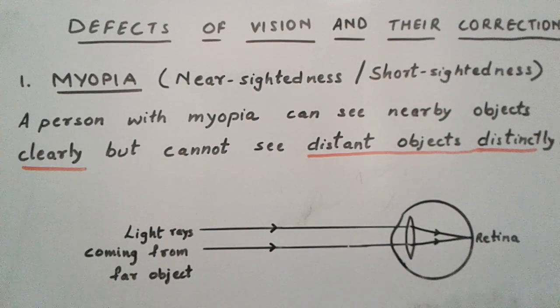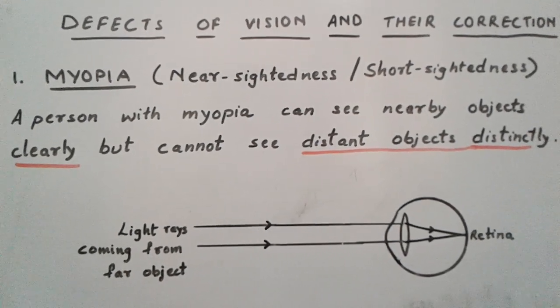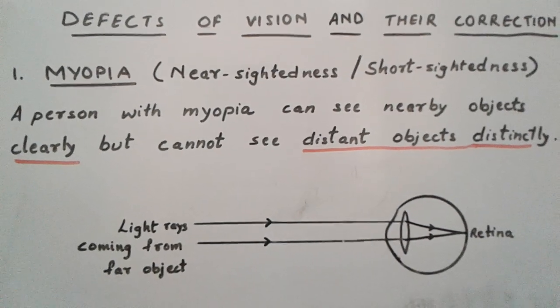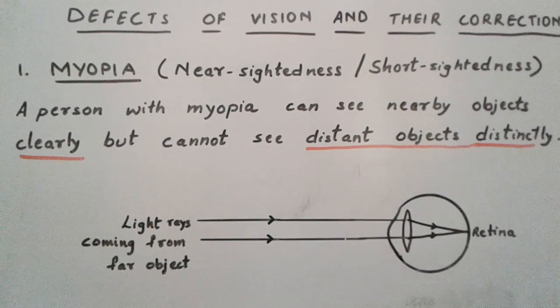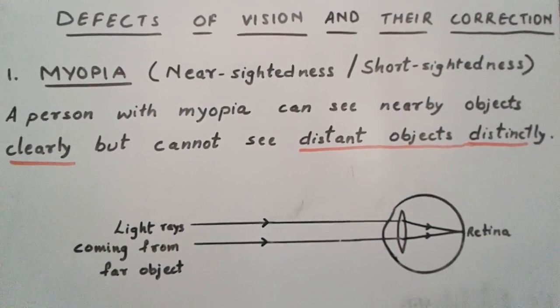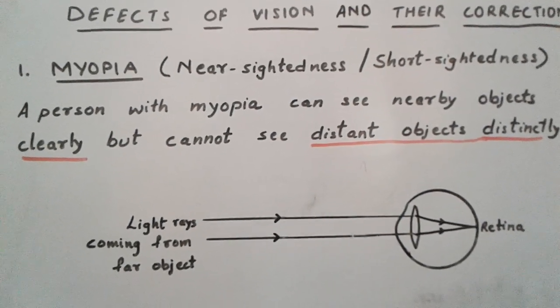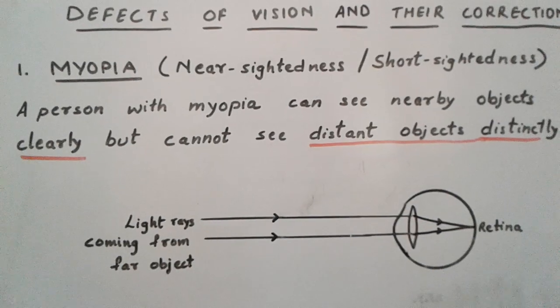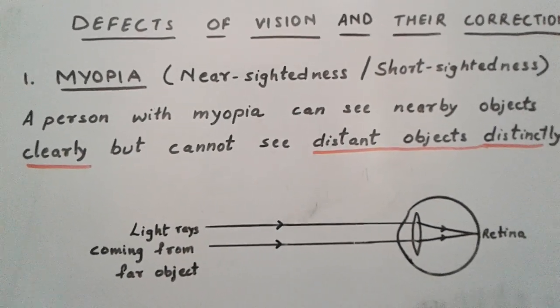So now the first defect which is written under the heading of defects of vision and their correction in your NCERT book is myopia. Although we have done the last defect, cataract, cataract is not written under the defects of vision. So we'll start the first defect of vision, that is myopia. Another name of myopia is nearsightedness or short-sightedness.